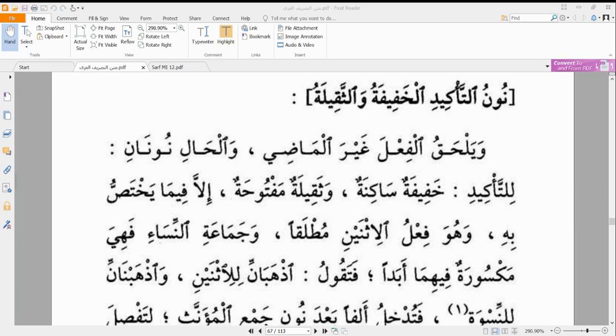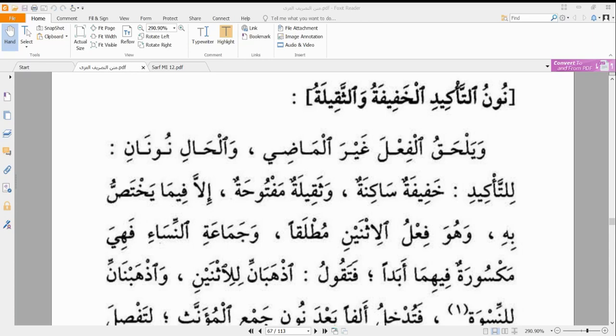So how does nun ta'kid behave when we add it to a fi'lun mudari'? We'll go straight into our tables and look at how it affects them one by one. We are told the first thing that we should know is that our nun ta'kid is thaqilatun maftuha. It is heavy with a shadda and it also has fatha.